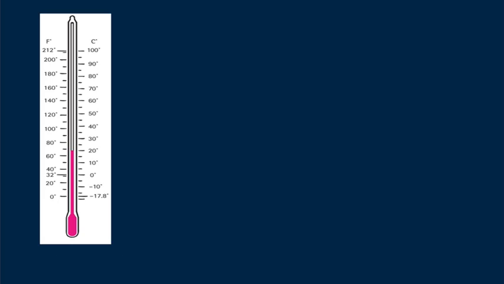Two common scales are the Celsius and Fahrenheit scales. Your textbook tells of the origin of these scales, both interesting stories. The temperature of melting ice on the Fahrenheit scale is 32 degrees, and on the Celsius scale, 0 degrees. The temperature of boiling water at atmospheric pressure is 212 degrees on the Fahrenheit scale and 100 degrees on the